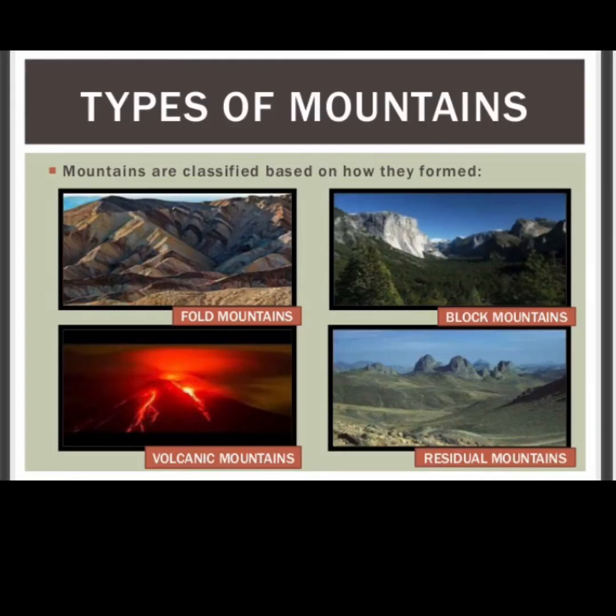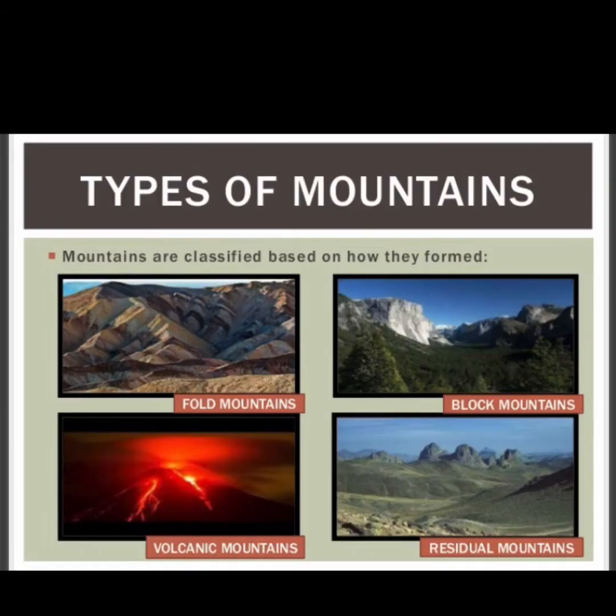Mountains are one of the major landforms. There are huge types of mountains. Basically, we classify the mountains into four main forms, and they are the fold mountains, the block mountains, the volcanic mountains, and the residual mountains.